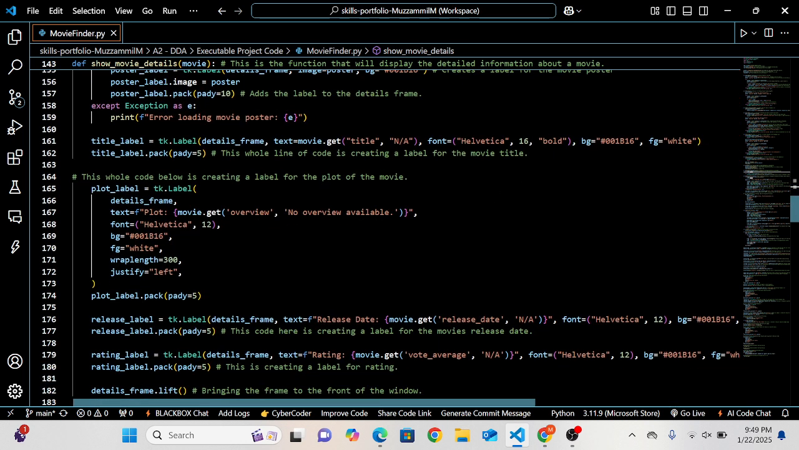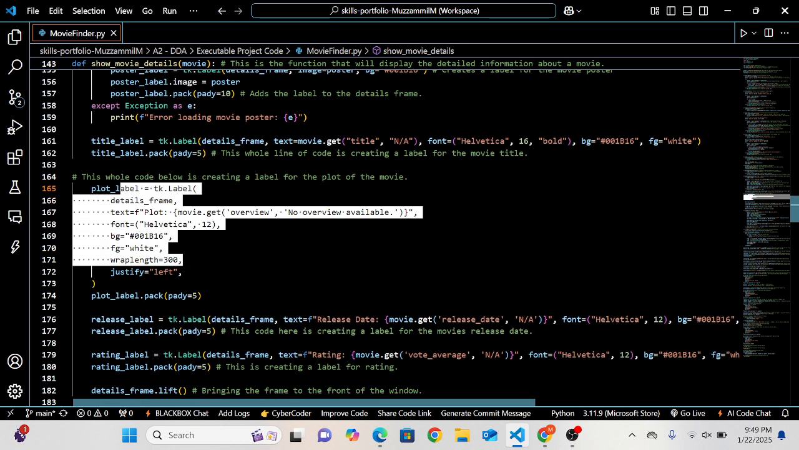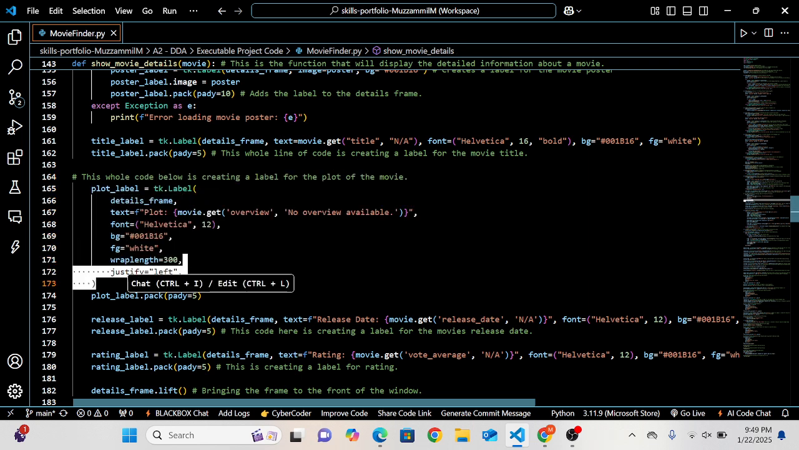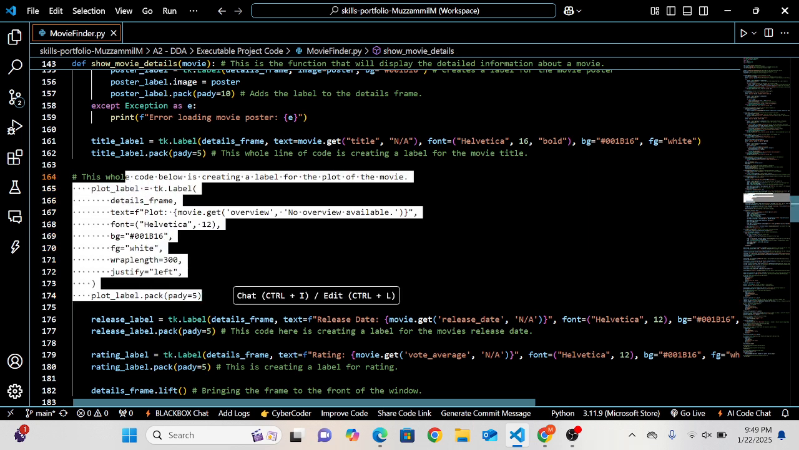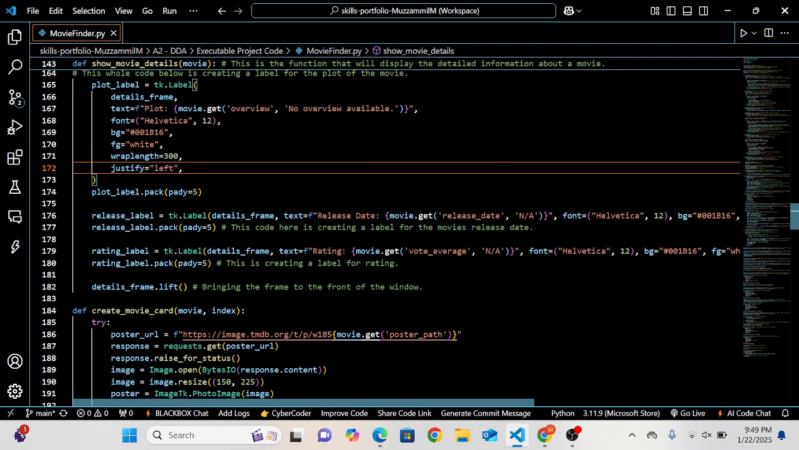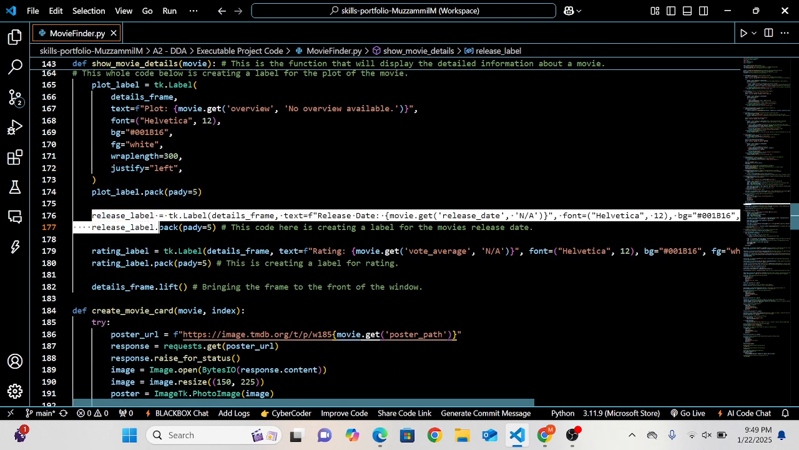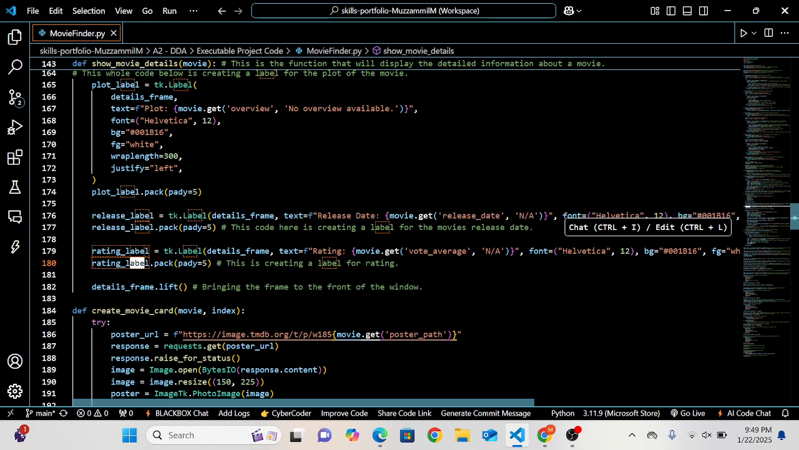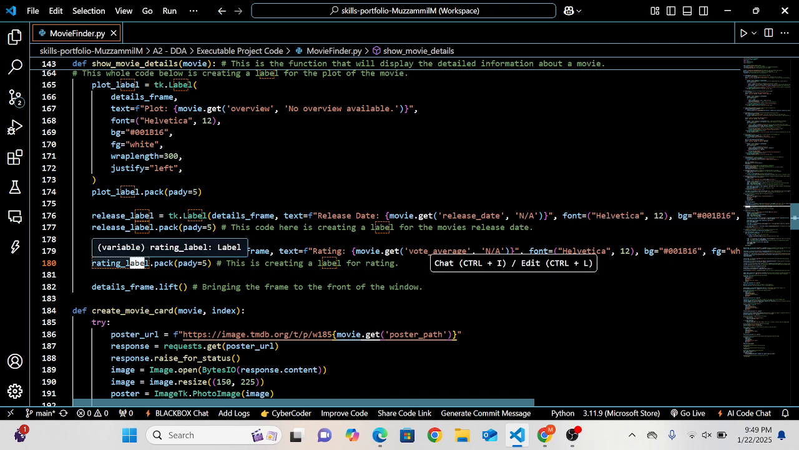And here is the label for the plot of the movie. This set of code is how the plot of the movie appears on the user screen. Below I have named this variable as release_label. So this shows the release date of the specific movie, whichever movie card the user has chosen, and then the rating label is obviously for the rating of that movie.